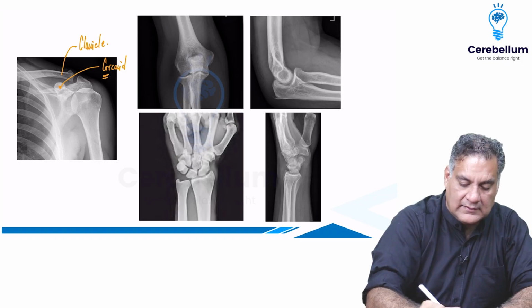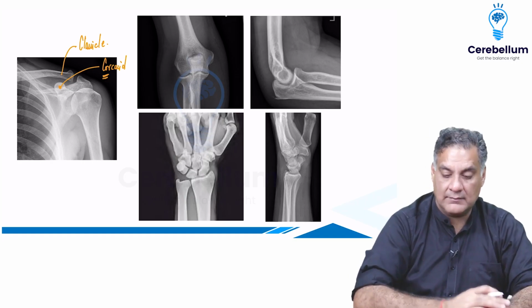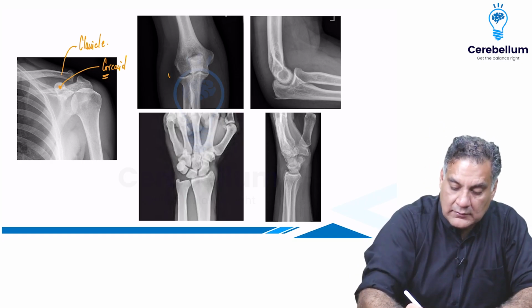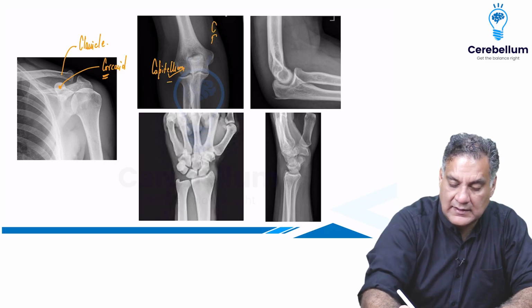So coracoid, sometimes they mark and they ask you what is this? So coracoid, right? Very important landmark. At the elbow, you have capitulum. Sometimes they just mark in the exam, what is this? Capitulum. And why do they do that?